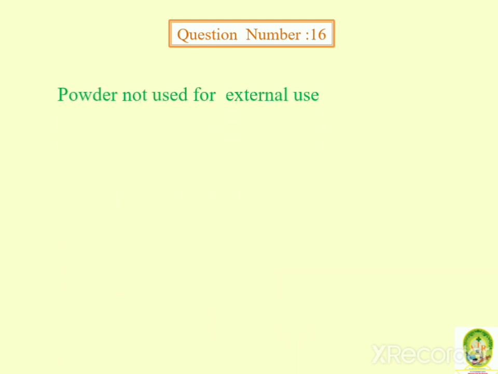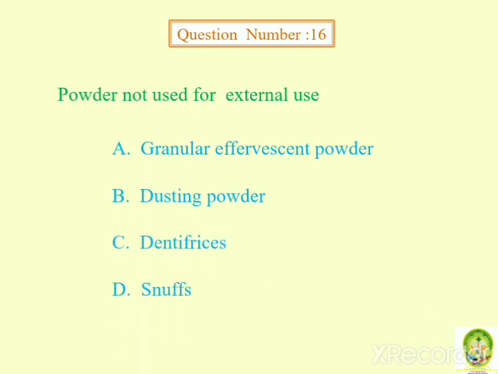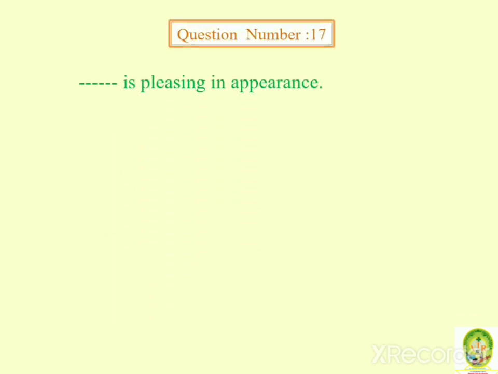Powder not used for external use from the following: granular effervescent powder, dusting powder, dentifrices, snuffs. Answer is granular effervescent powder, not used for external use. Which is pleasing in appearance?